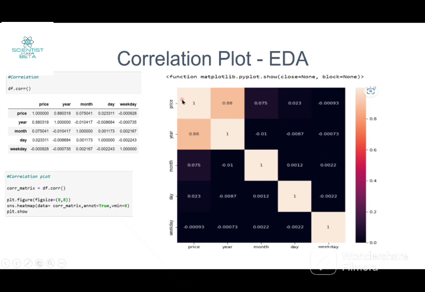This price versus price tile is showing price versus price, year versus year, month versus month, day versus day and weekday versus weekday, which shows us that this data is exactly correlated with itself. But other than that, there is no such correlation between weeks and days and months with respect to each other. But there is a clear correlation between year and price, which is 0.88. So our part of interest lies in this area.